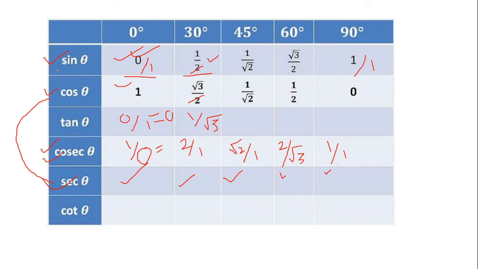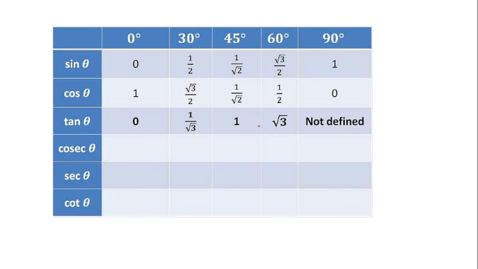Again and again I am telling you, you only need to remember the sine values. Cos you can easily find out by reversing this one. Tan you can easily find out, sine by cos is tan. Cosec you can easily find out if you know the values of sine, because they are reciprocal. So easily all the values you can find out. Okay, now look at the table here. These are the values of tan. So 1 by 0 is nothing but undefined, so tan 90 degrees is undefined.